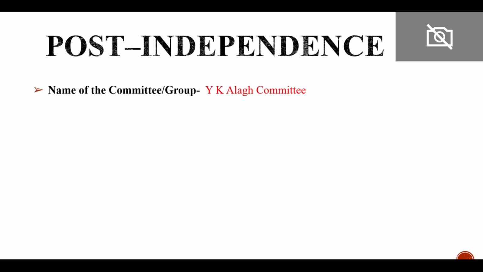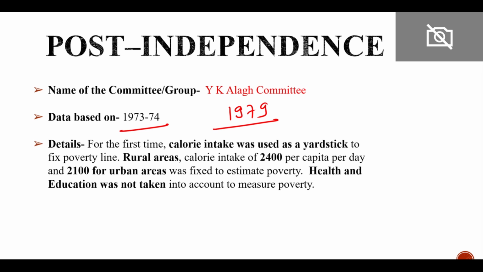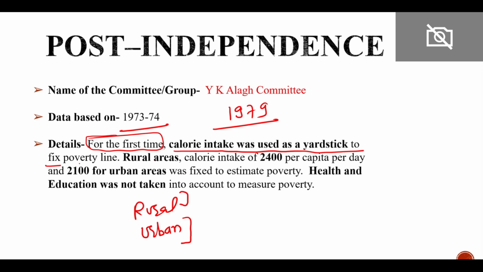The next major committee was the YK Alagh Committee. This committee gave its report in 1979, using the data of 1973-1974, and they differentiated between the rural area and the urban area. Based upon the recommendation of this committee, in India, for the first time, calorie intake was used as the yardstick to fix the poverty line, right?